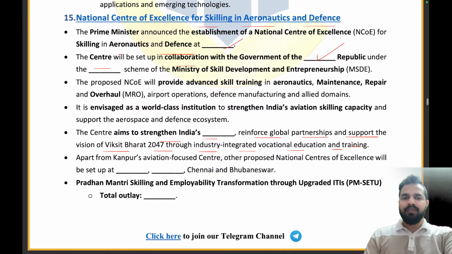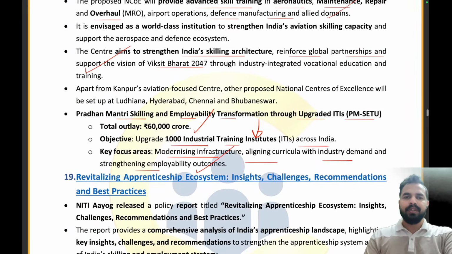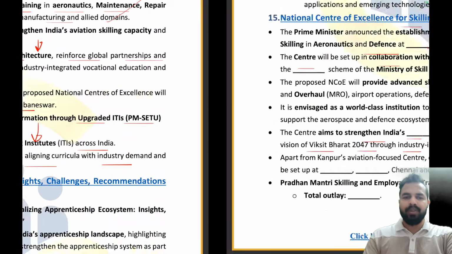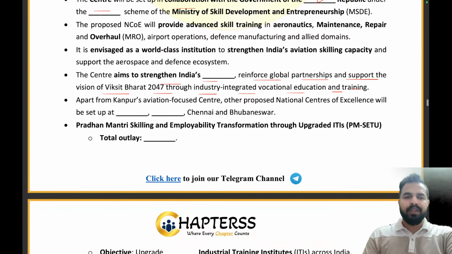So my dear friends, this will be aiming to strengthen India's skilling architecture. And when it comes to the other centers of excellence that will be created, they will be created in Ludhiana, Hyderabad, Chennai, and Bhubaneswar. Now you will be able to answer that question. The next part was: what are the other places where we will be having the other centers of excellence, that is Ludhiana, and please tell me the right answer to this.